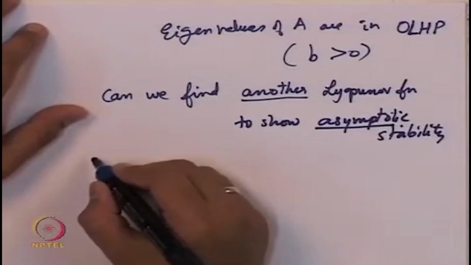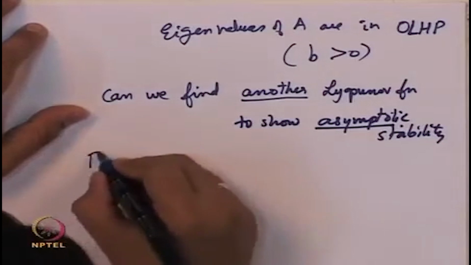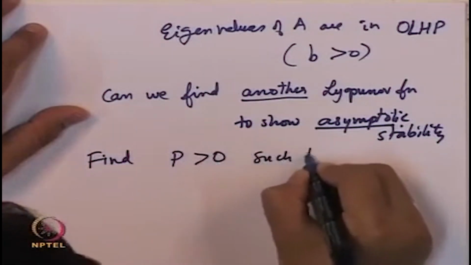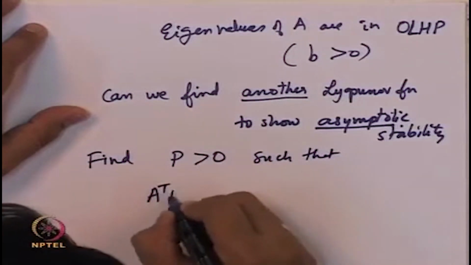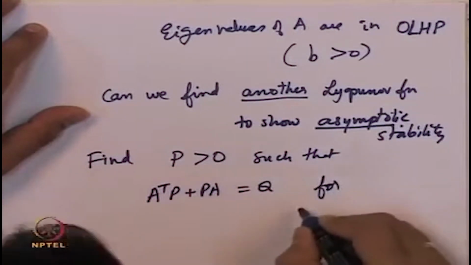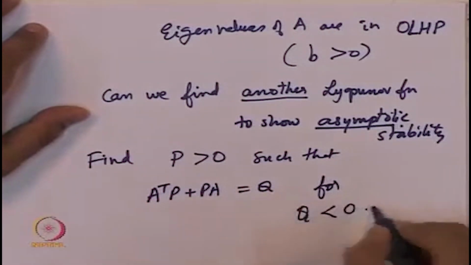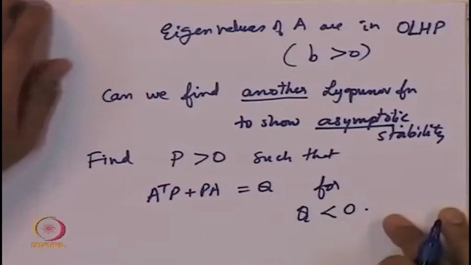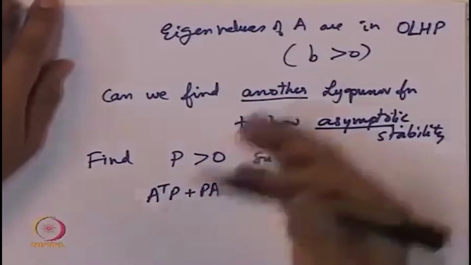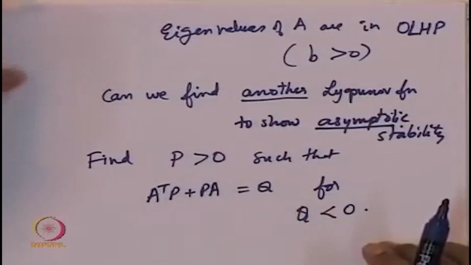So we will consider finding a Lyapunov function for the linearized system. In other words, find p greater than 0 such that A transpose p plus p A is equal to q for q a negative definite matrix. This is a problem that we will solve now. Why? Because this particular Lyapunov function for the linearized system will also help as a Lyapunov function for the nonlinear system. So we can in fact choose for linear systems, because A is Hurwitz, for any q we will be able to find such a p.